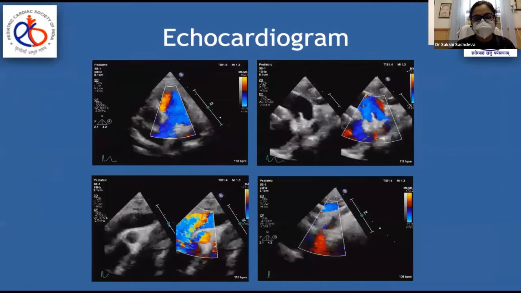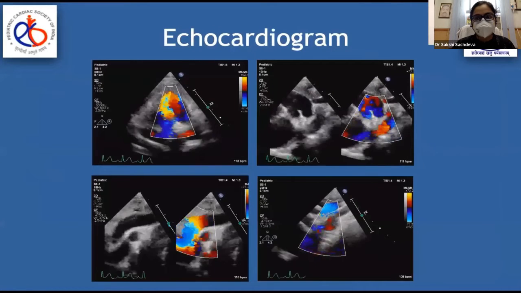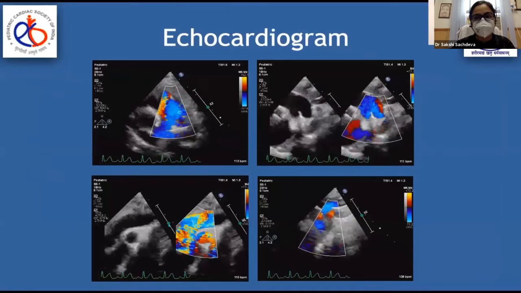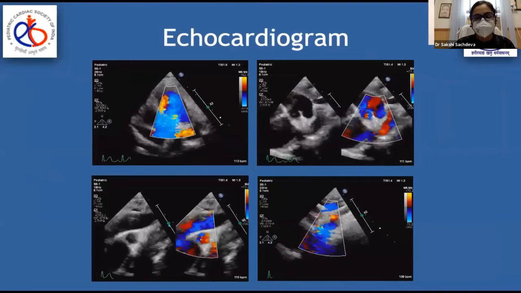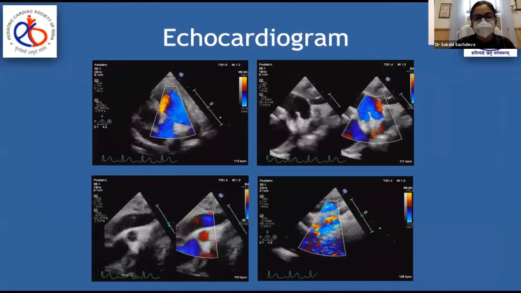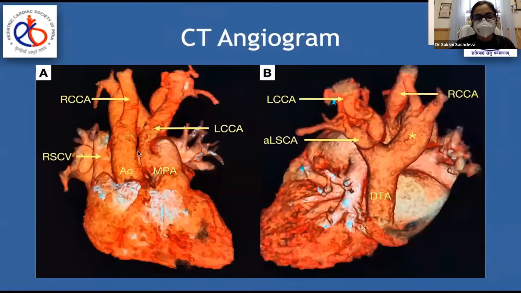Also, the arch was right-sided with unclear branching pattern. An entire arch was not seen in a single frame. Suspecting an arch abnormality and unusual PDA, we went ahead with a cardiac CT angiogram, which revealed a circumflex right aortic arch with isolation of left common carotid artery arising from main pulmonary artery just before its bifurcation, and RCA coming from the base of this isolated carotid artery.